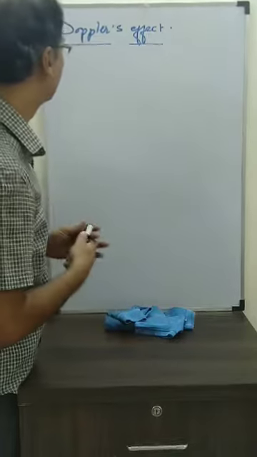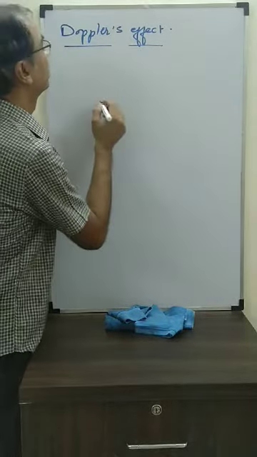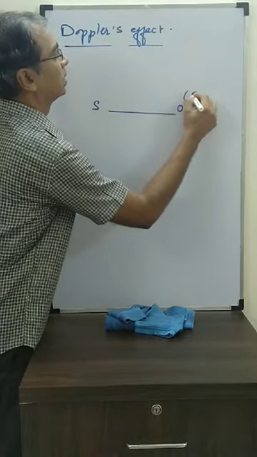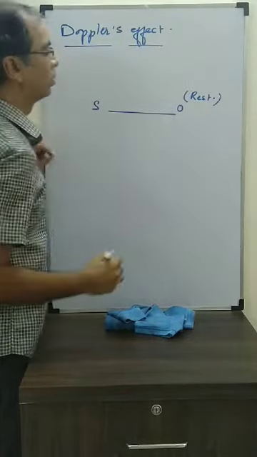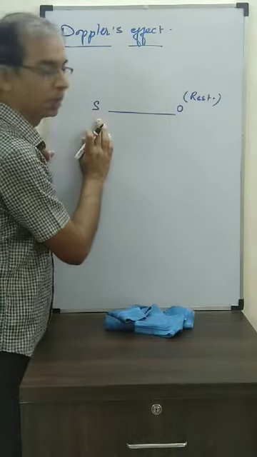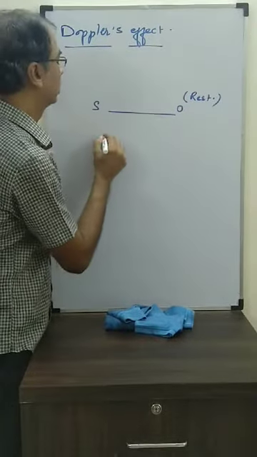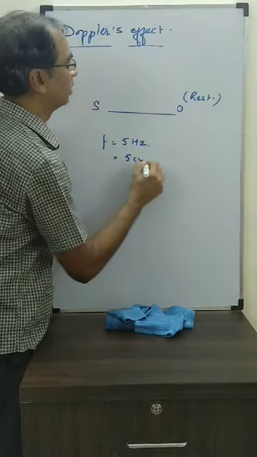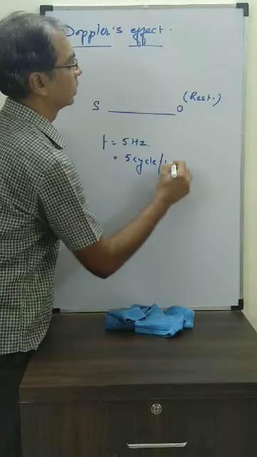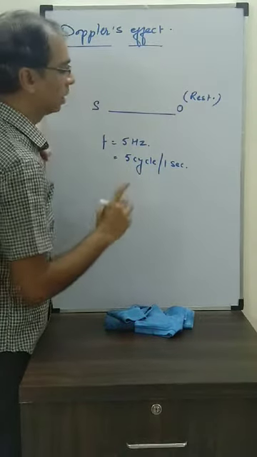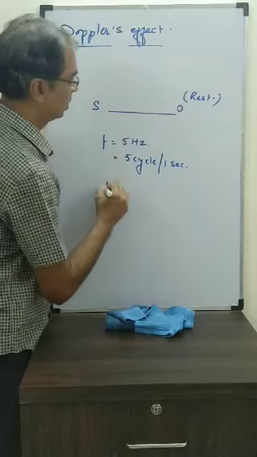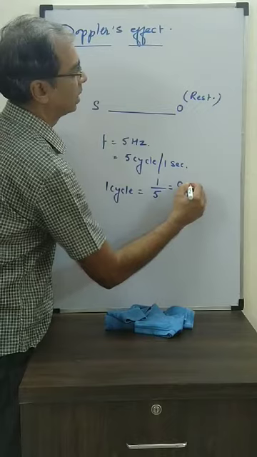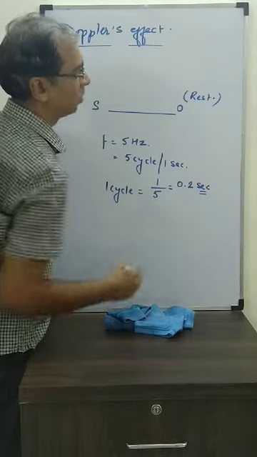Let us take an example. Here is a source and here is an observer. Let us say the observer is at rest, and the source is producing a frequency of 5 Hz. That means it is producing 5 cycles in 1 second. So 1 cycle takes 1 by 5 of a second, that means each cycle is produced in 0.2 of a second.